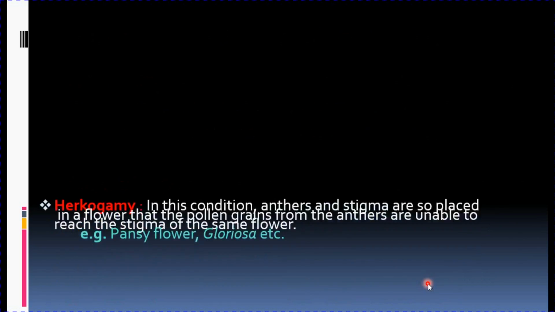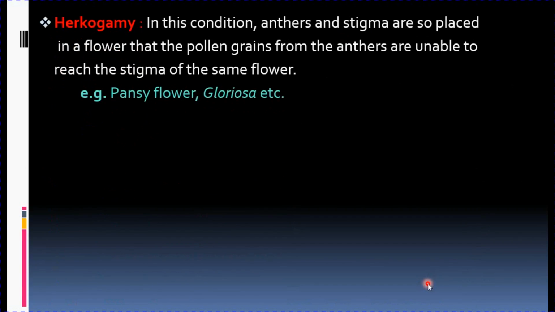Next adaptation is your hercogamy. Hercogamy means, herco means barrier. In this type, a kind of barrier develops in the flower itself such that the pollen grain of the flower will not fall on the stigma of the same flower. It will always fall on the stigma of another flower.